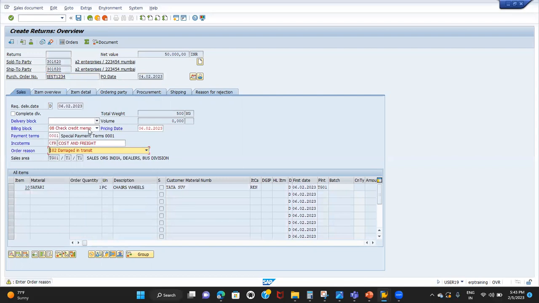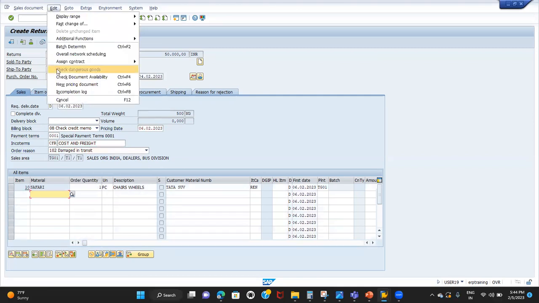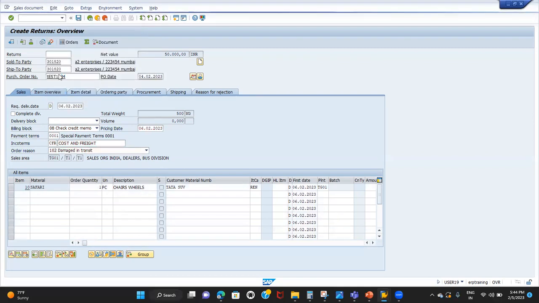If you see here, the billing block is coming automatically. So we cannot issue the credit memo just like that. Until we remove this block, the system will not allow you to issue the credit memo. So press enter. I'll check the incompletion log. I'm creating the return order.